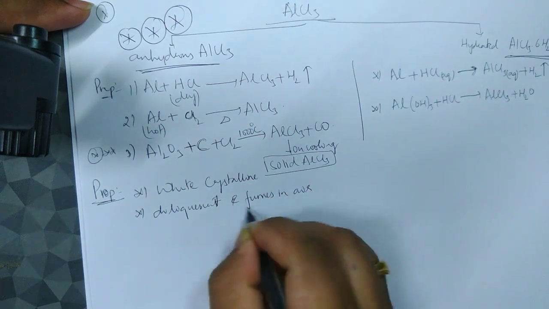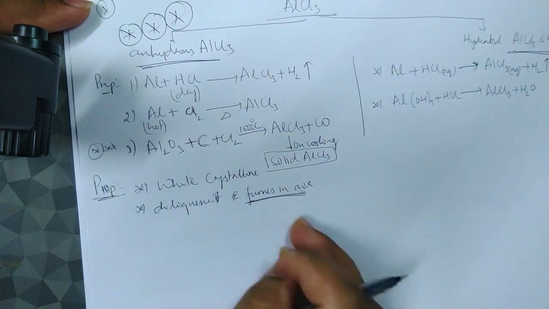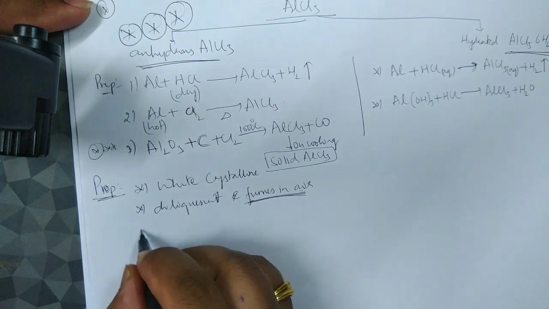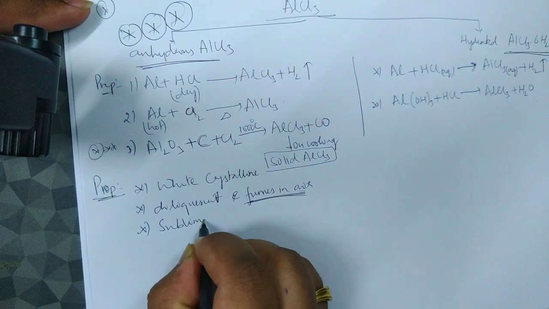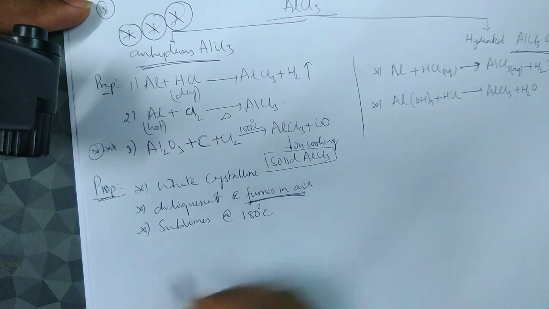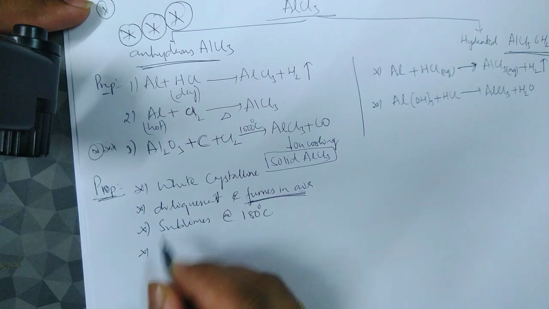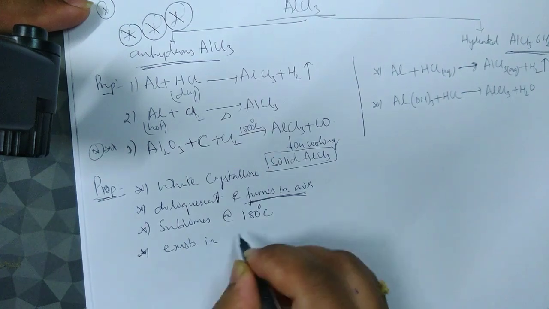What do you mean by fumes in air? What is that fumes that is coming out? We know what is deliquescent, and fumes in air means what? Sublimes. It sublimes at 180 degrees Celsius. And a very important and common point which you know, that it exists as a dimer.